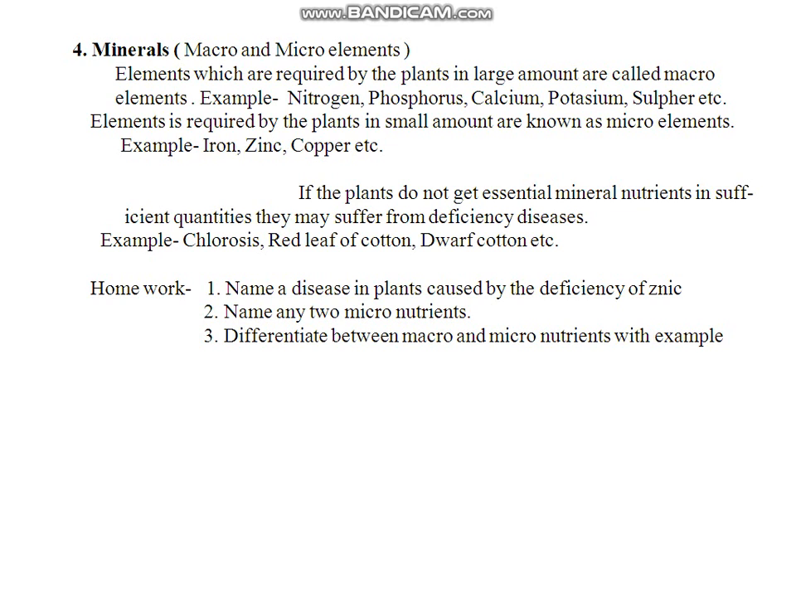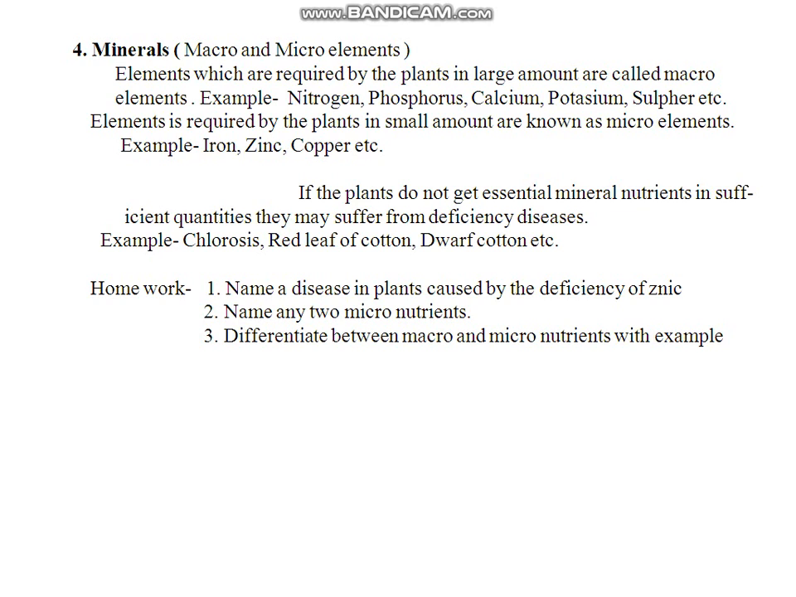The elements which are required by the plants in large amounts are called macroelements. For example, nitrogen, phosphorus, calcium, potassium, sulfur, etc. And the minerals which are required by the plants in very small amounts are called microelements or trace elements. For example, iron, zinc, copper, etc.